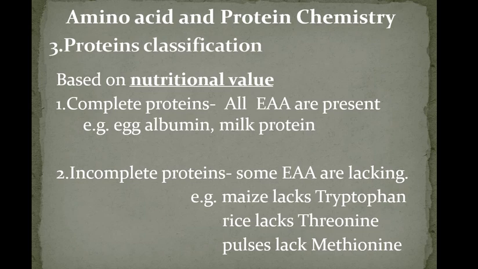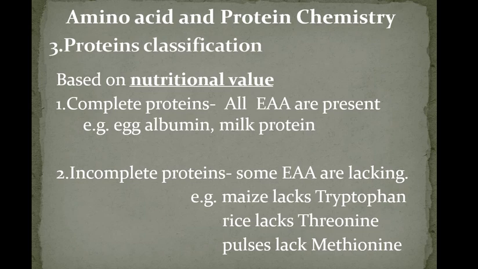Then incomplete proteins: if some essential amino acids are absent in a protein, then it is called an incomplete protein. For example, maize. You take maize, it lacks tryptophan. And rice lacks an amino acid called threonine. Then pulses lack a sulfur containing amino acid called methionine. So one or more essential amino acids are deficient in some proteins, and they are called incomplete proteins.